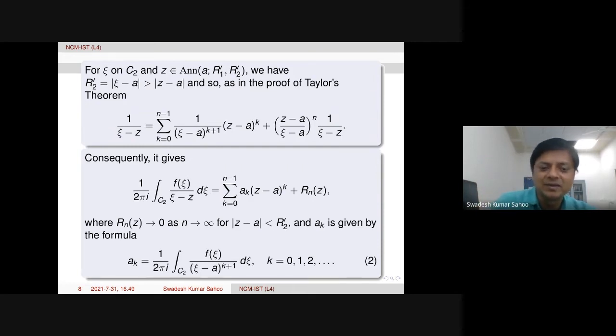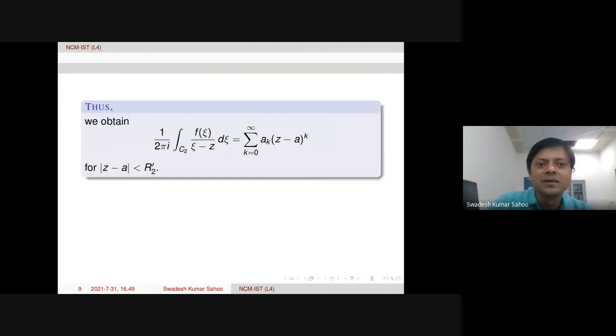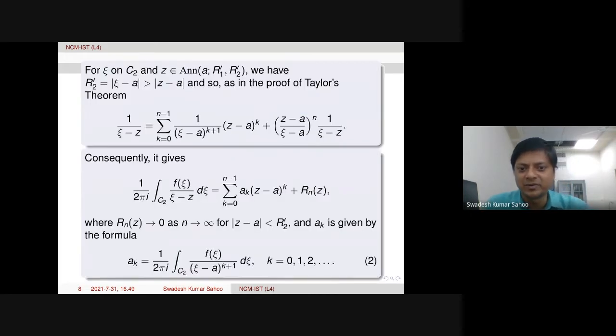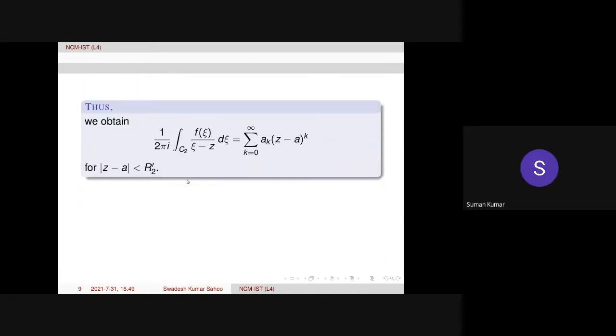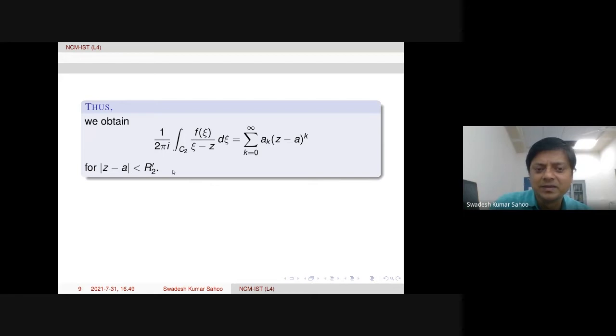But the first part is our first integral in equation 1. After taking the limit n tends to infinity, because Rn goes to 0 and the sum goes to an infinite series, this integral becomes an infinite series. This is what is written here in this region.